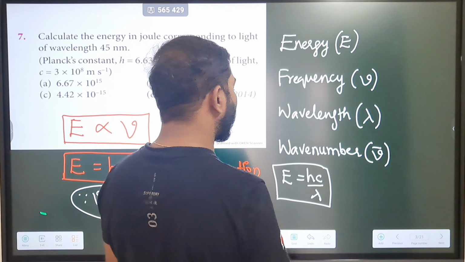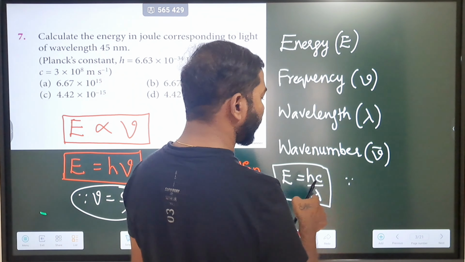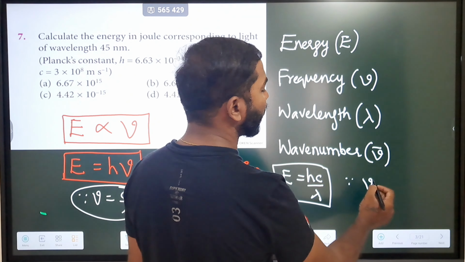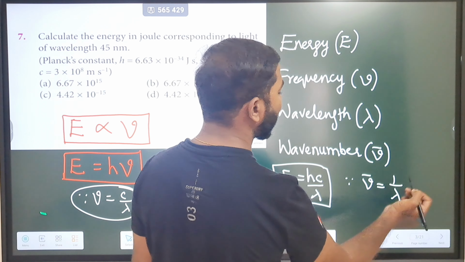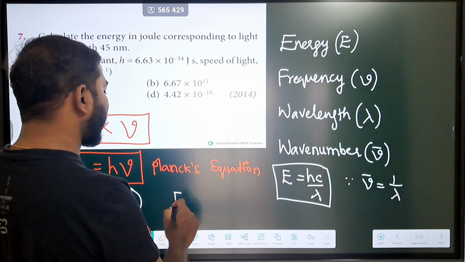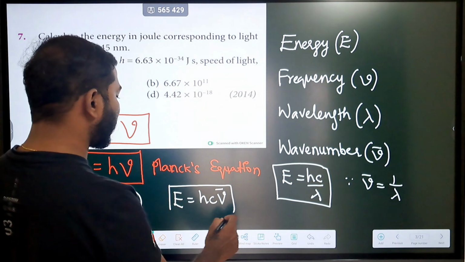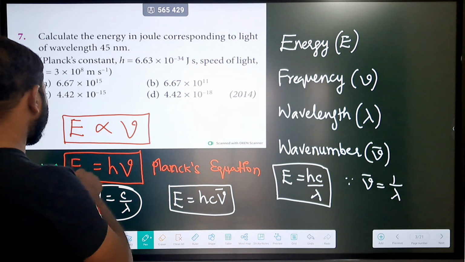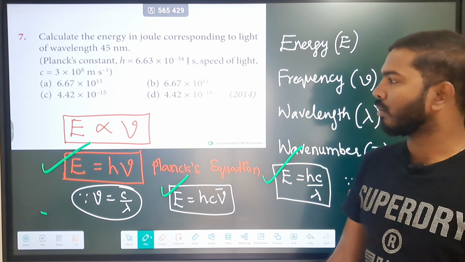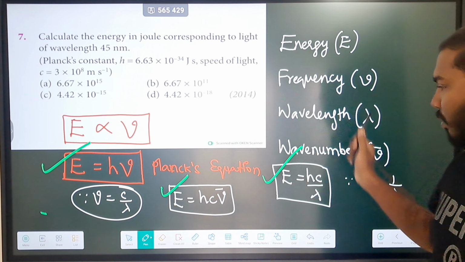And then again, we know there is another relation between wavelength and wave number, that is wave number nu bar is equal to 1 by lambda. From this relation we can write E is equal to hc nu bar. These three relations, 1, 2 and 3, we are going to use to calculate most of the questions and most of the concepts. So let me just conclude here.